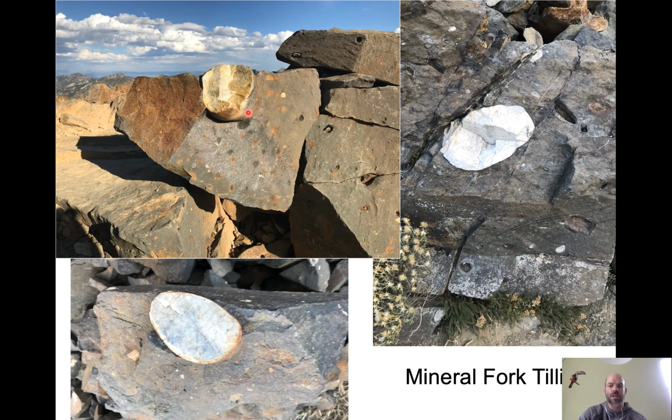And with more work, geologists were able to show that many of these drop stones were formed at the equator, which means there were glaciers at the equator dropping stones into ocean sediment. And that's what the mineral forkitillite is.